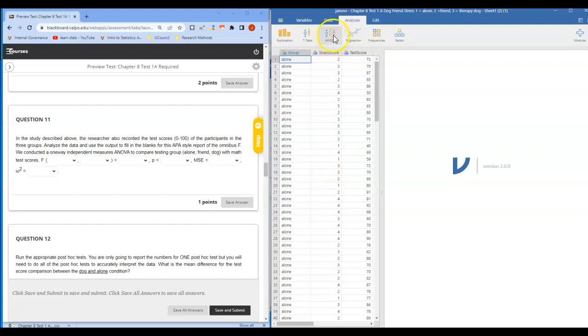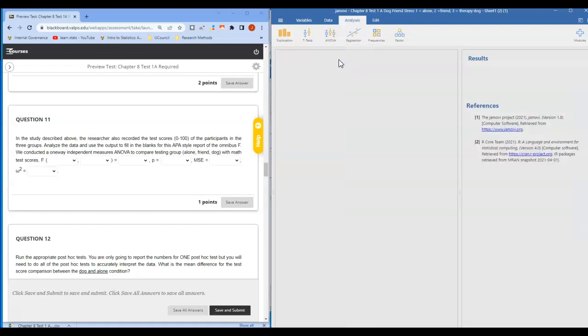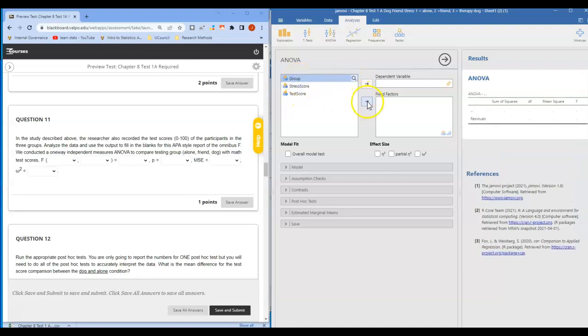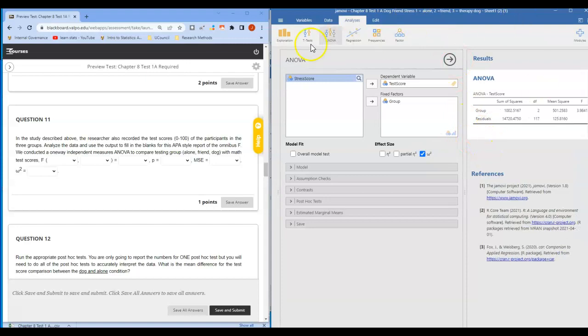Now to run the Anova, I'm going to click on Anova, and then Anova. Now my group is my fixed factor, and our dependent measure is their test score. Stress score is what we looked at in the previous example. Now we're looking at their actual test scores. I'm going to ask for omega squared as a measure of my effect size. Okay. So once I've done that, I get my Anova output summary table.